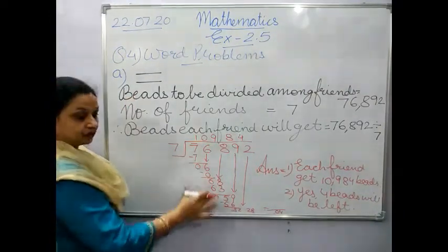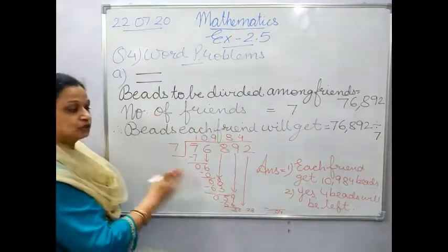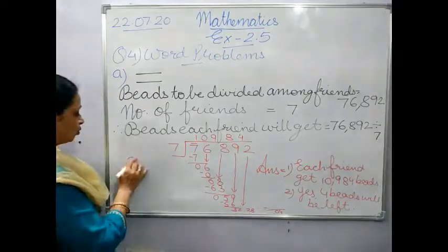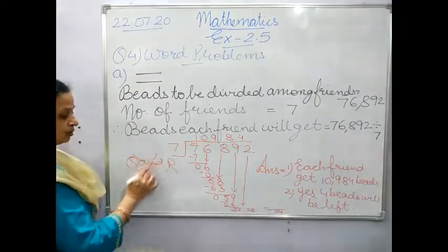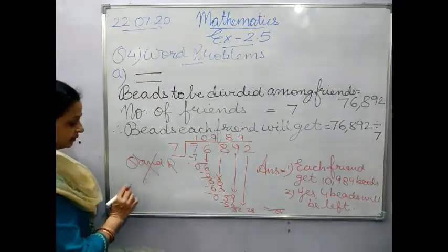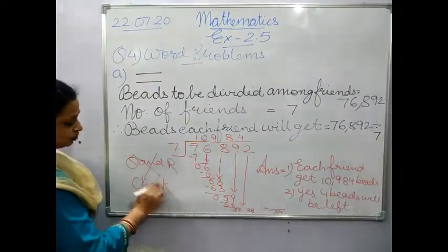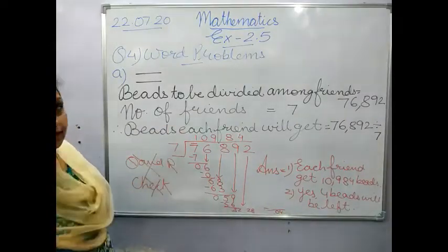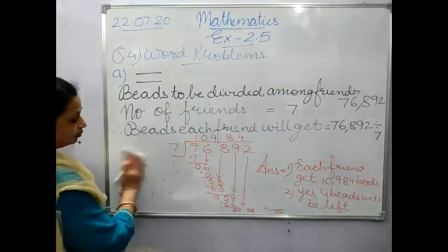Statement, solution and final answer. These are the steps. You don't have to write quotient and remainder. Neither do you have to write down check. You don't have to show the check in this. You can check it in the rough. Okay? So have a look.